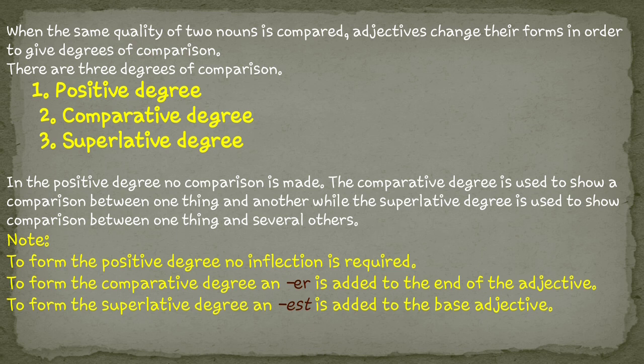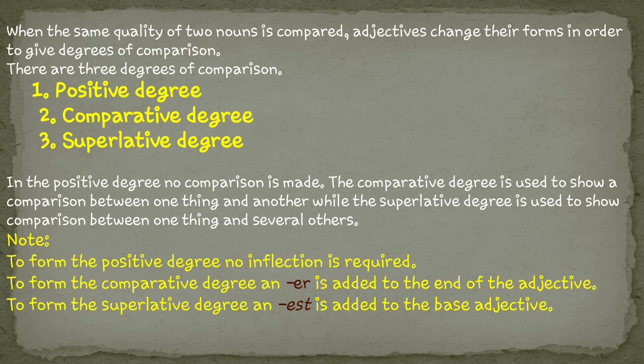So whenever you are seeing the positive degree, no comparison is made in the positive degree. The comparative degree is used to show a comparison between one thing and another, while the superlative degree is used to show comparison between one thing and several others. Let's take an example just to make it clear.